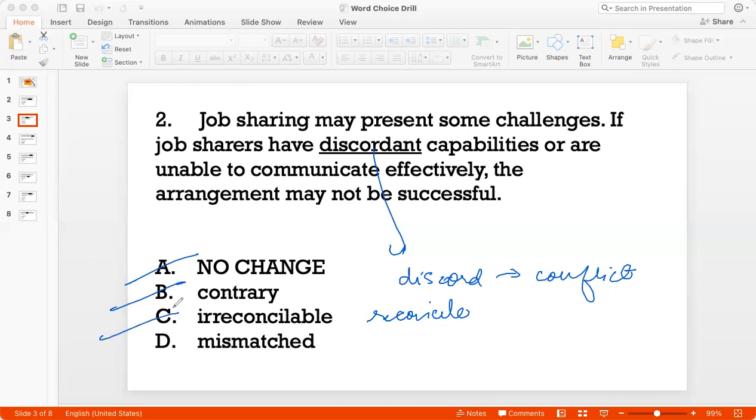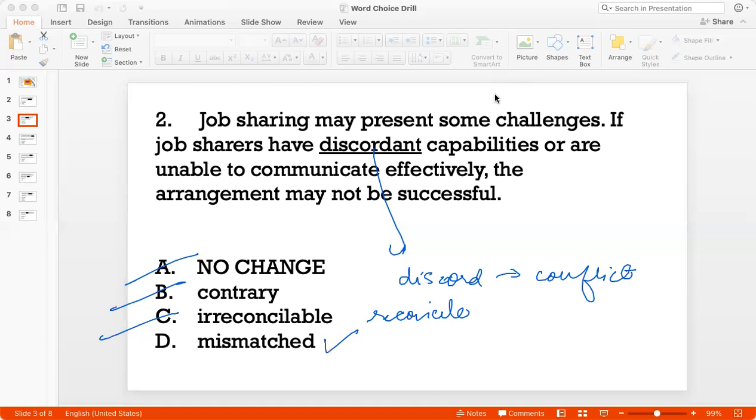Mismatched is a good word. It's possible that capabilities don't match, that capabilities don't work together to pursue a common goal. So the best word in the context of capabilities not working together is mismatched. And so that's my right answer. So you see, it's important to understand the context of what you're saying before you choose the answer. What kind of a word would we use when we are talking about the capabilities of two people not gelling? Okay. Right.